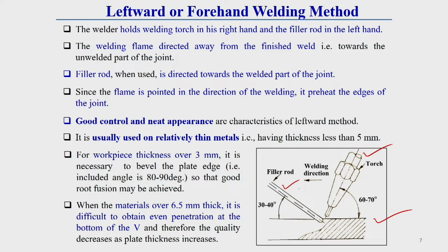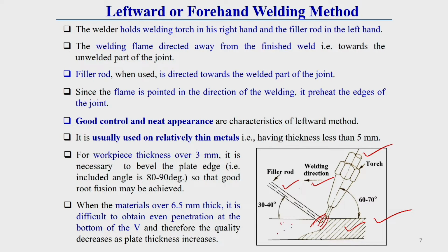Here the welding flame coming out from the torch is generally directed away from the finished weld. You see the hashes represent the weld zone and this is the non-welding zone, and this is the direction of weld. The flame is directed away from the finished weld, toward the unwelded part of the joint.